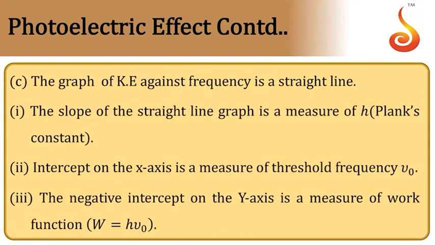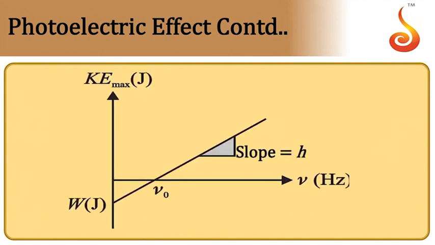Then the graph of kinetic energy versus frequency will be a straight line. Slope of this straight line gives you Planck's constant h. X-intercept gives you the threshold frequency, and the negative intercept on the y-axis gives you work function of the metal. So you will get the graph like this: kinetic energy against frequency. You will get a straight line. Slope will give you Planck's constant. The x-intercept, this much, will give you the threshold frequency nu naught, and y-intercept, this much, will give you work function of the metal.